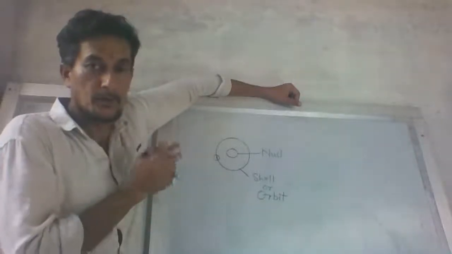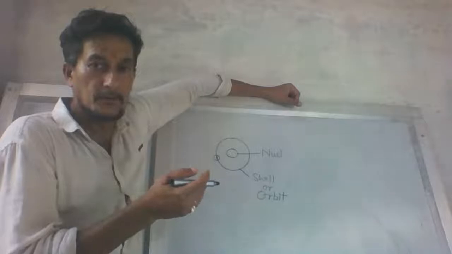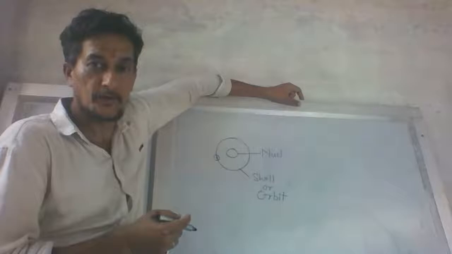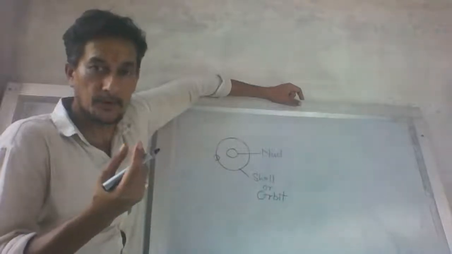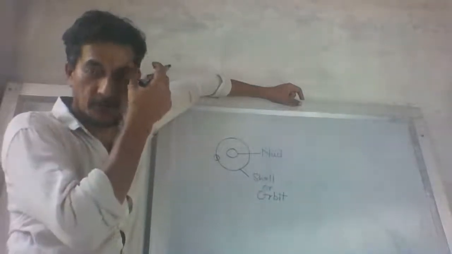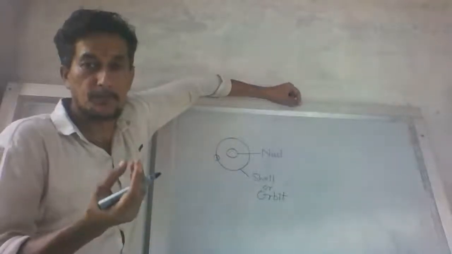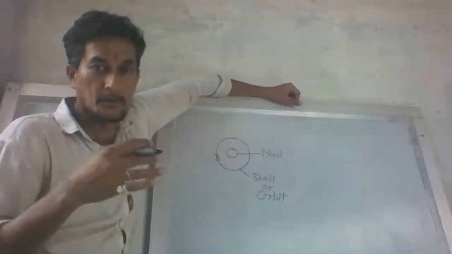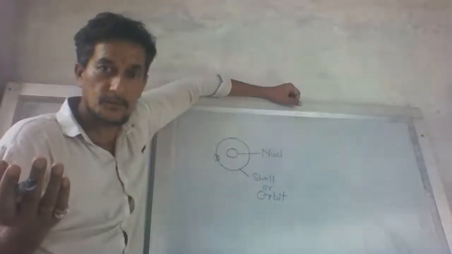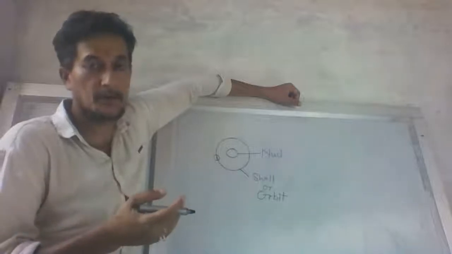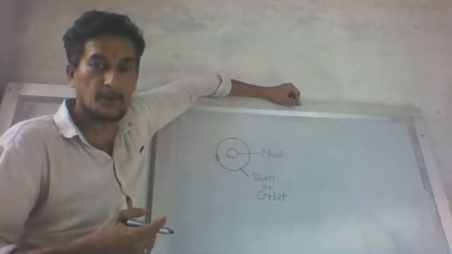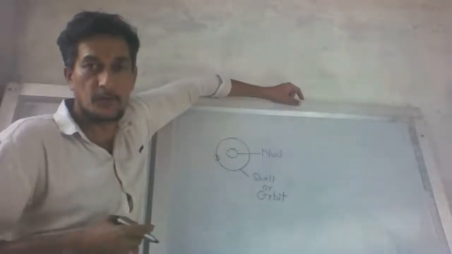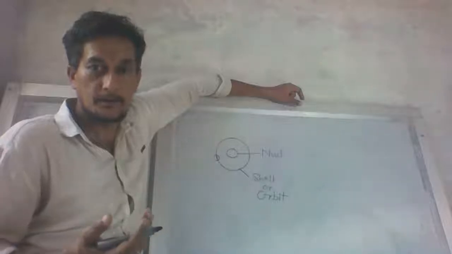Why is it so? Remember this thing. In future, today or tomorrow or the day after tomorrow, I will tell you that the electron moves according to its energy. It moves in a particular shell. Suppose a person is very poor and has only 1,000 rupees in his pocket, so he can move up to the railway station of Lucknow. If that person has 1 lakh rupees, he can move up to the railway station of Mumbai, and if he has 10 lakh rupees, he can move to the airport of England.